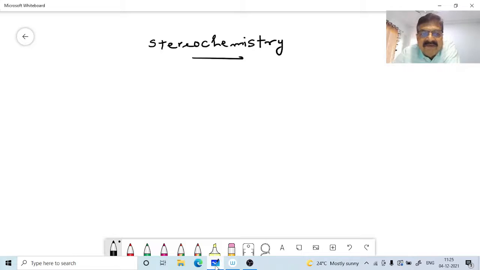Today we will discuss some fundamental concepts in stereochemistry. Let us start with the concept of isomerism first. Understanding isomers and isomerism is integral to the study of stereochemistry. So, what is isomerism and what are these isomers? As you know, these isomers are different compounds.